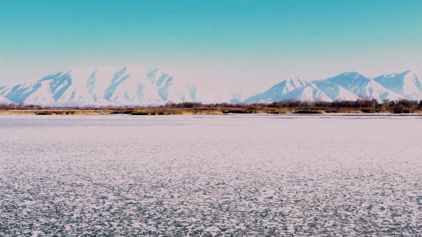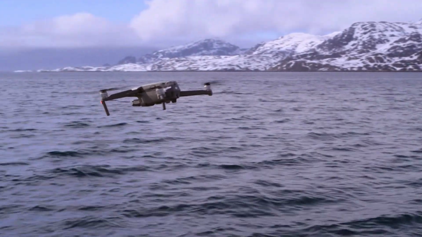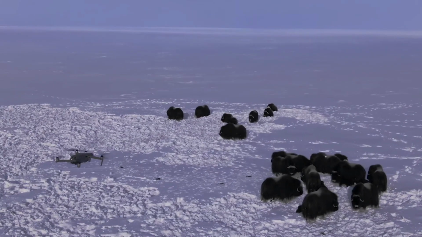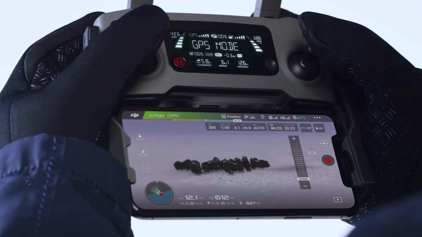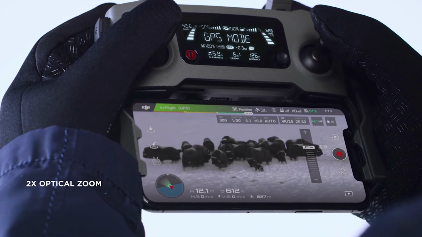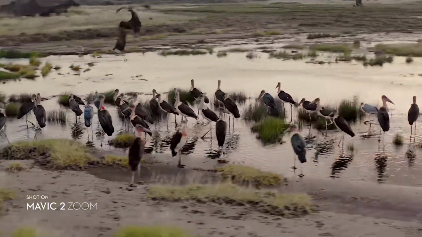And I'll mention this as well. If you have a drone that can zoom in while you're flying, so for example, Mavic 2 Zoom, you can actually do the Dolly Zoom Vertigo effect with that drone without any post-production manipulating on your end. So if you had a Mavic 2 Zoom, all you would need to do is just fly your drone forward or backwards, whatever one you prefer. I like doing it forward. And then while you're moving forward, you're going to have started zoomed in, and then you're going to start zooming out. So if you don't want to do it in post-production and you have a Mavic 2 Zoom or another drone that has zoom in out functionality, that's a great way to do the Dolly Zoom. If you don't, then let me show you how to do it right here in iMovie.